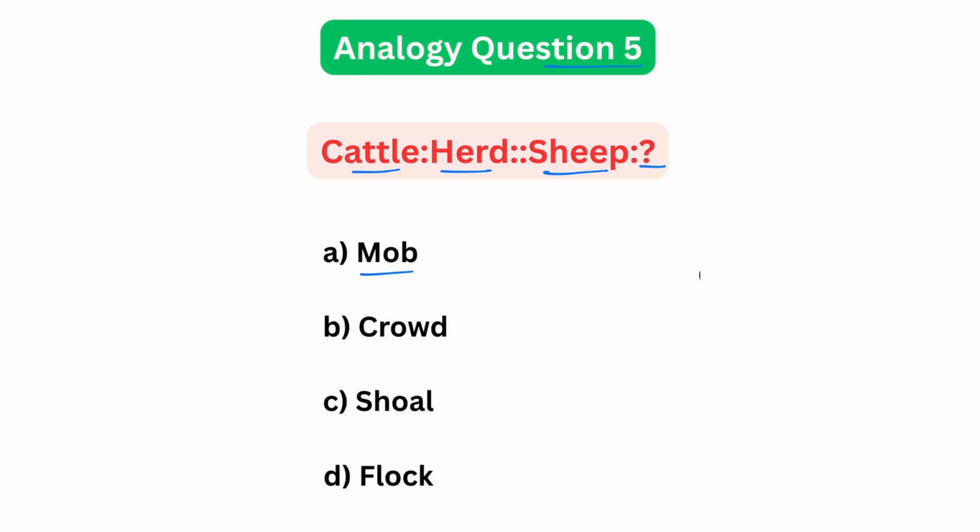Mob refers to a disorderly group of people, not animals. A crowd also refers to humans gathered together. So this is also not the option. A shoal is used for a group of fish. So this is also not the option. So what's left? Option D, flock. A flock is a collective noun for sheep and also for birds. That's the perfect pair. Cattle is to herd as sheep is to flock.